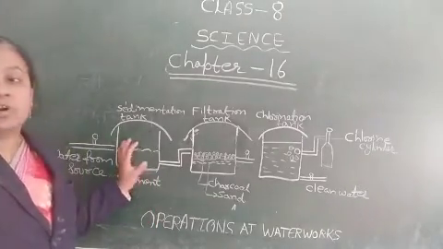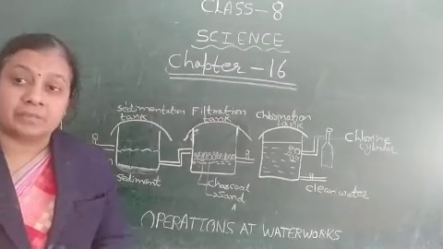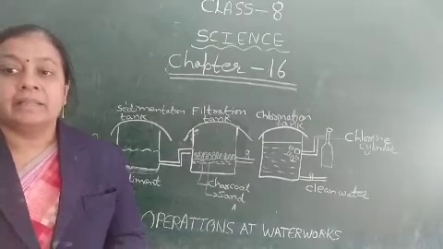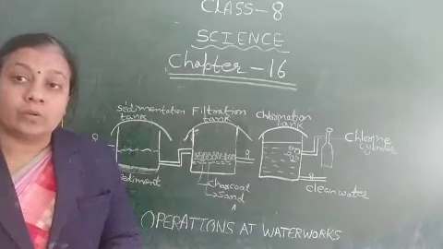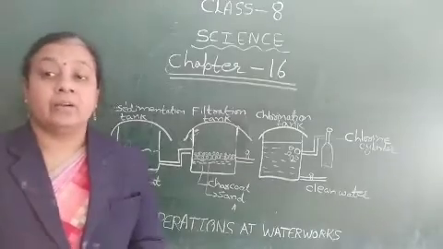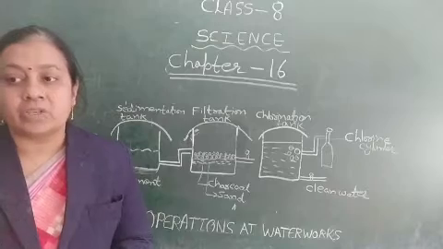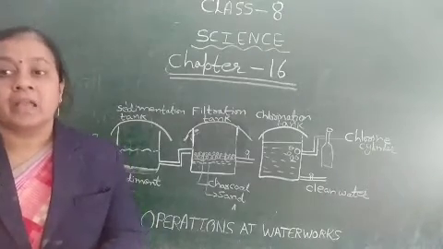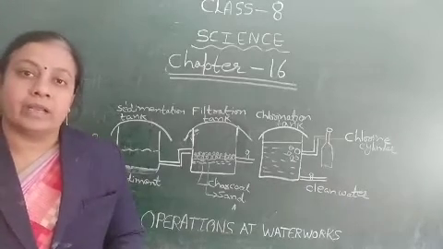Here a small quantity of potash alum is added. The chemical formula of potash alum is K2SO4, Al2(SO4)3, 24H2O. Normally we call it Fitkari. It helps the suspended particles to settle down quickly.